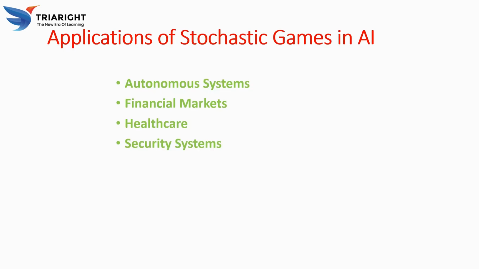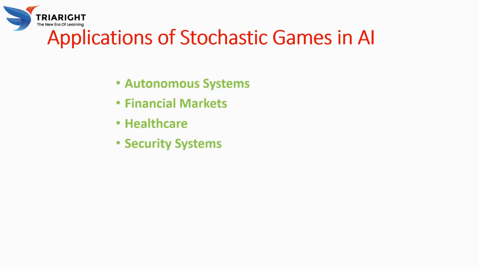In financial markets, stochastic games are used in financial models to simulate market conditions where traders act based on incomplete information. Random factors such as market volatility and interest rates can change, and this modeling helps AI optimize trading strategies in financial markets.